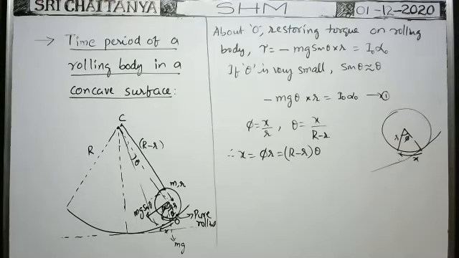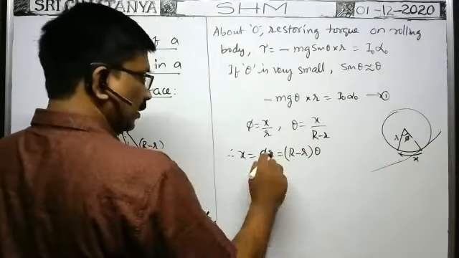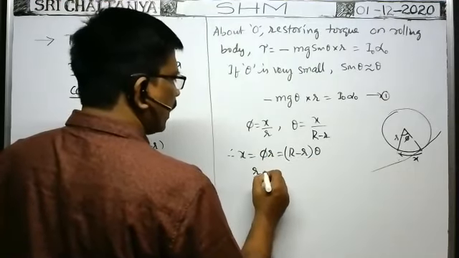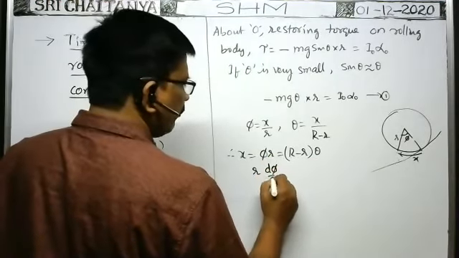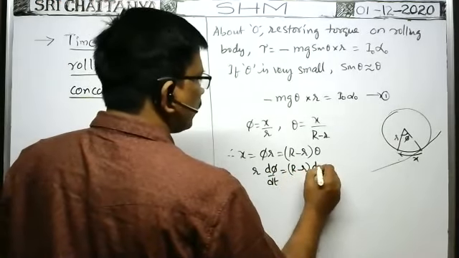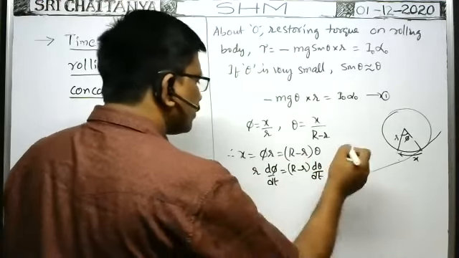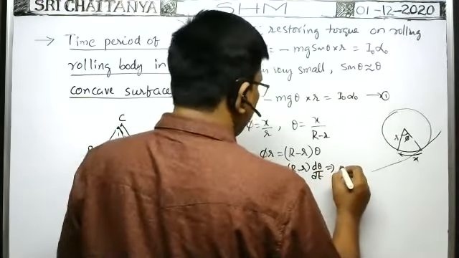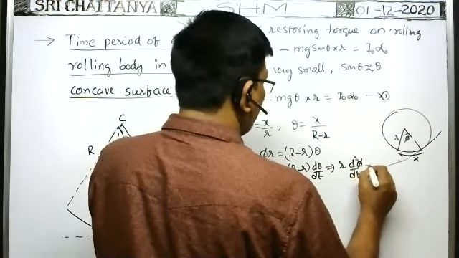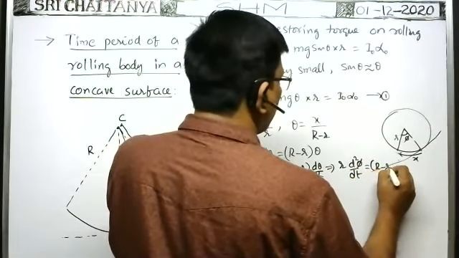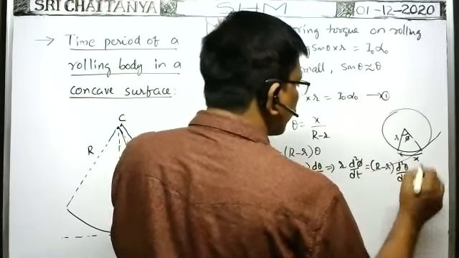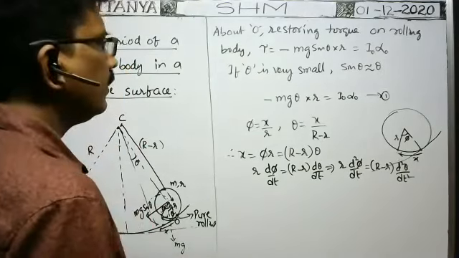Then we differentiate them. Capital R minus small r is constant. So small r into d phi by dt is equal to capital R minus small r into d theta by dt. Again, you differentiate them with respect to time. Then small r into d square phi by dt square is equal to capital R minus small r into d square theta by dt square.